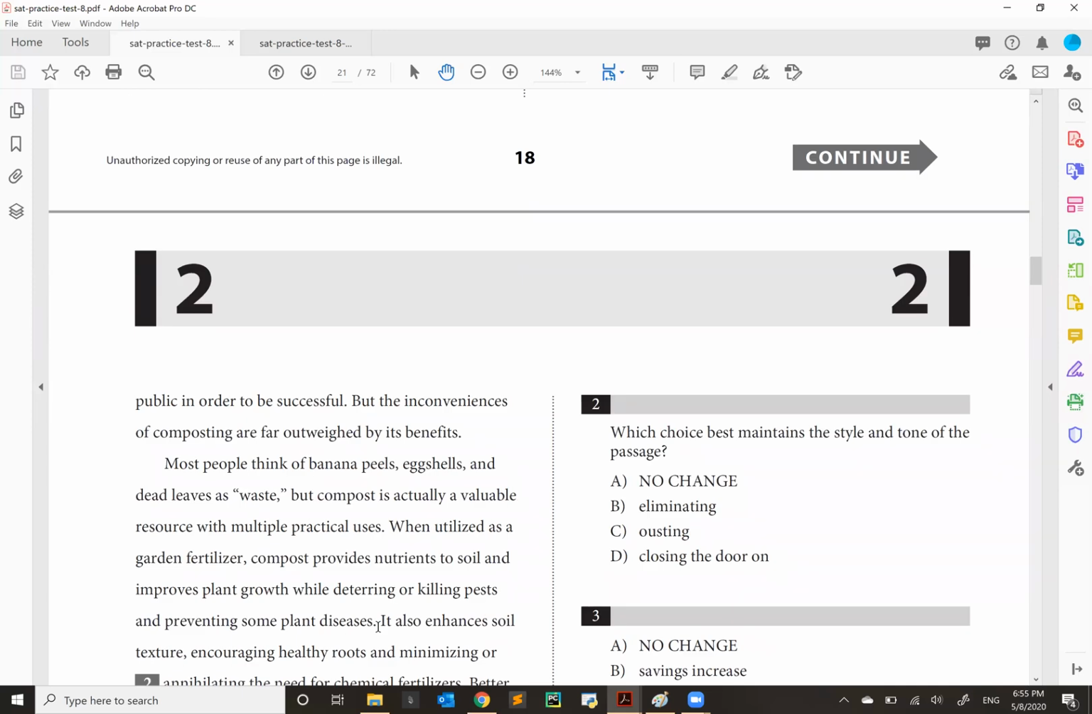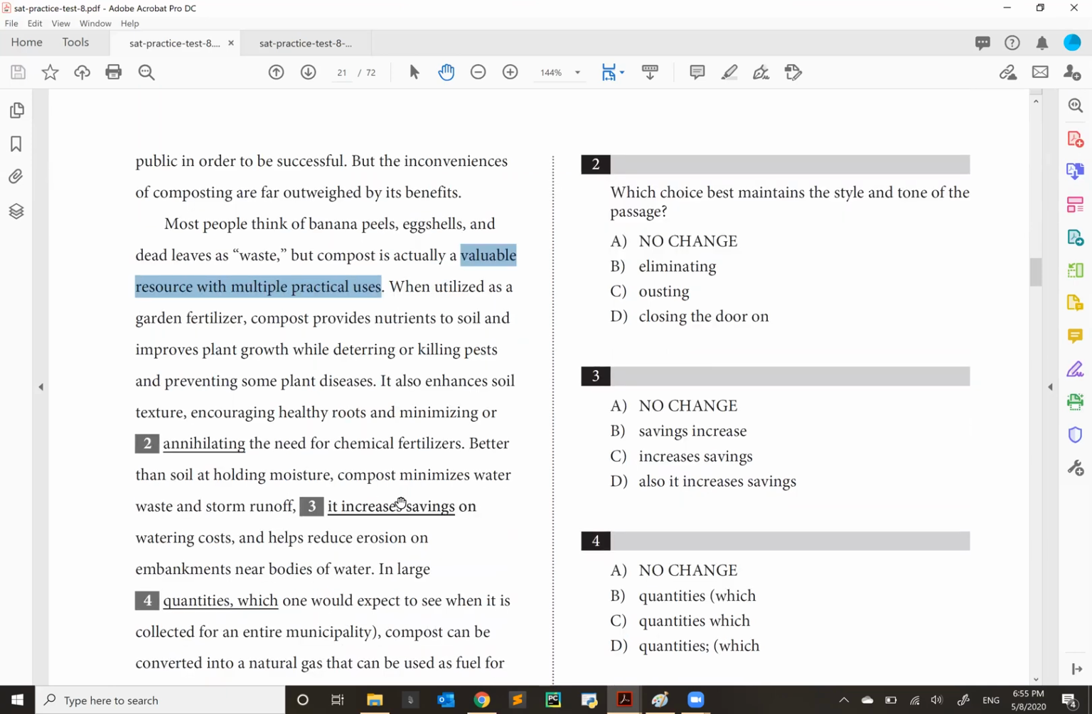So let's see. Most people think of banana peels, eggshells, and dead leaves as waste, but compost is actually a valuable resource with multiple practical uses. So there it is. We're not going to be talking about the efforts involved in composting, but we are going to be discussing the benefits that result from composting. So what are those benefits?